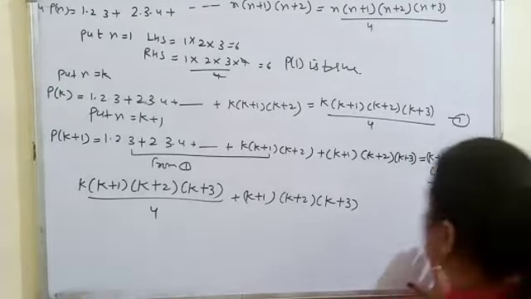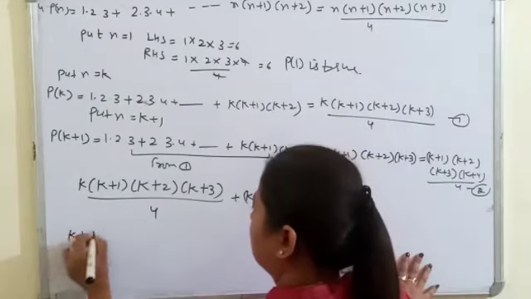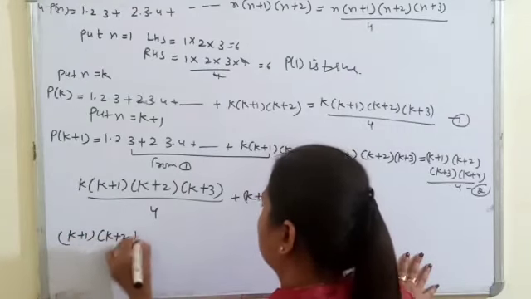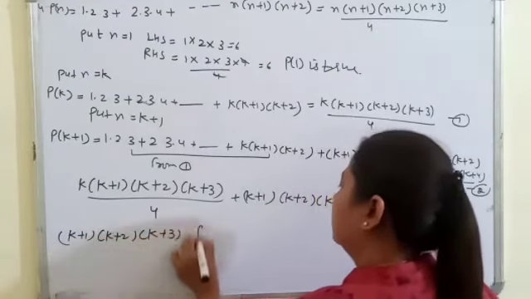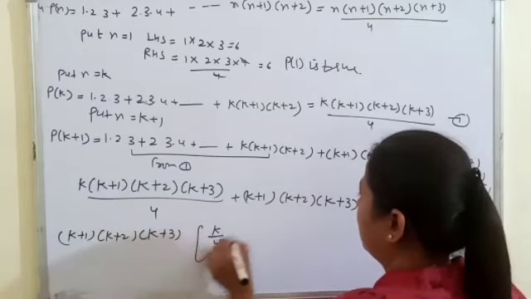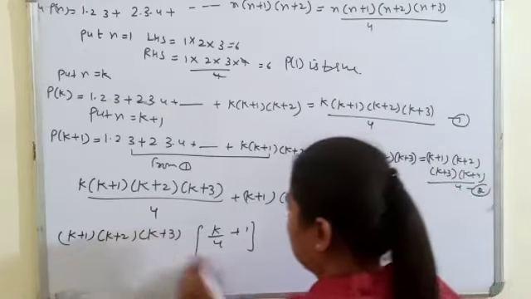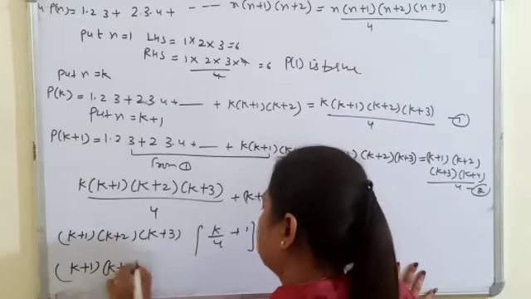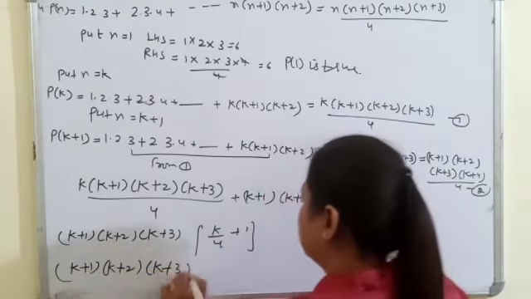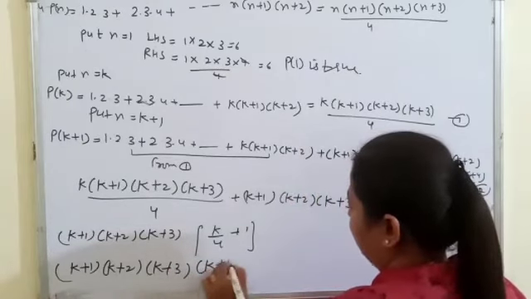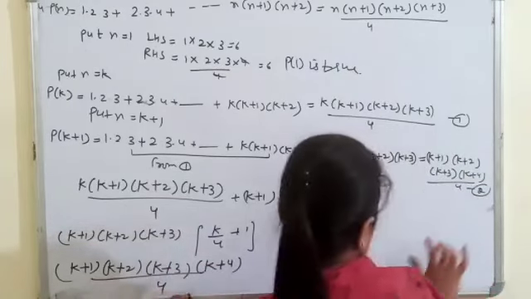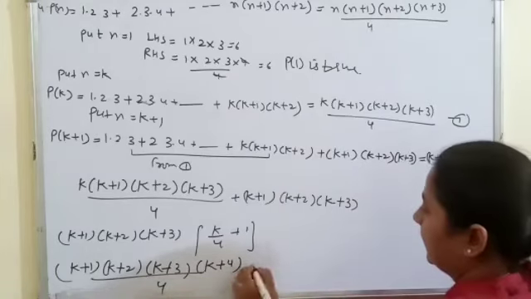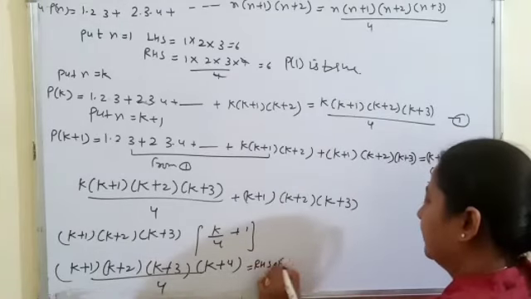We can take k plus 1, k plus 2, k plus 3. What do we have left? k by 4 plus 1. Now after taking the LCM, k plus 1, k plus 2, k plus 3 into k plus 4 by 4, which is equal to the right hand side of 2.